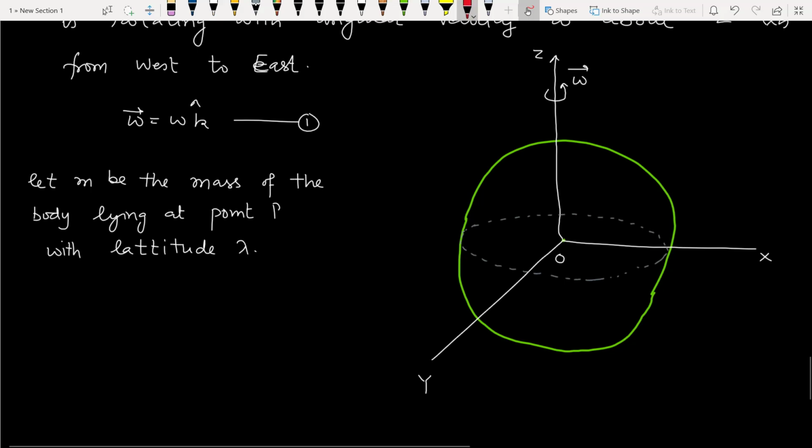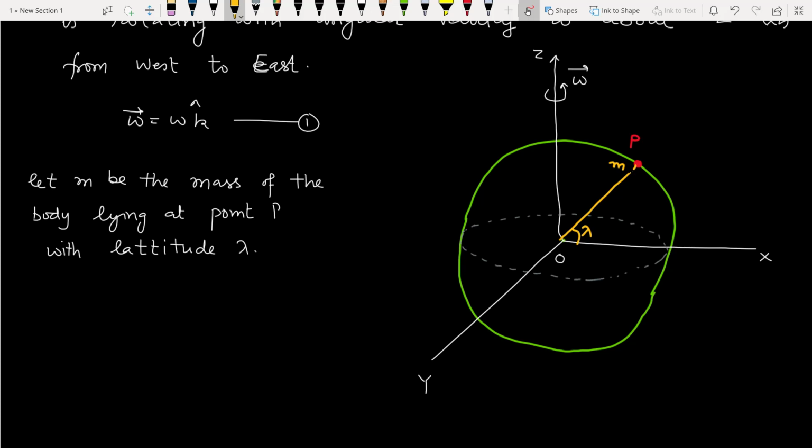So when we try to depict this, let this be point P and here the body of mass small m is lying. If we join point P with O, this angle is lambda, called the latitude of the place.